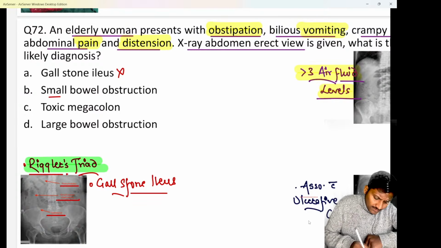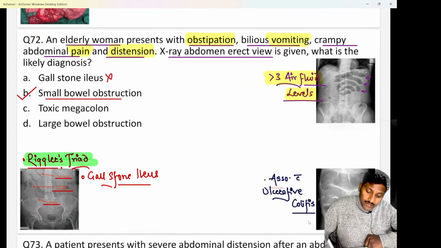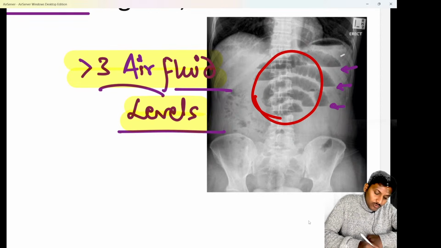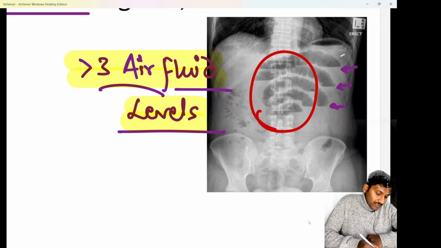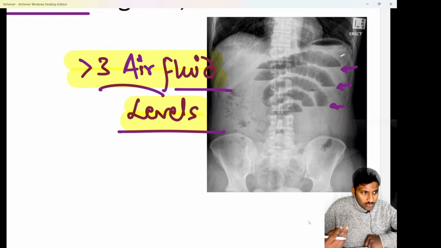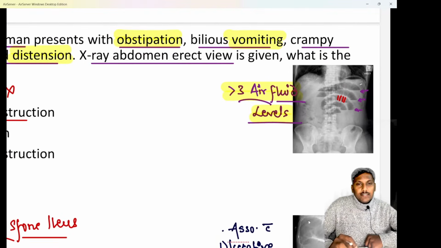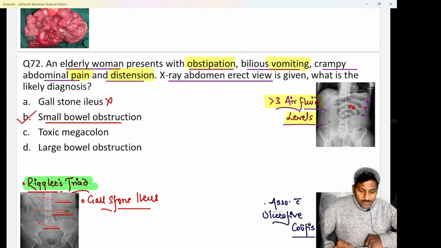Small bowel obstruction, yes, it is a diagnosis of small bowel obstruction. Reason, multiple air fluid levels are seen, and secondly, if you see the diameter of the bowel loops, these bowel loops appear to be small only, and secondly, they are in the center. The distended bowel loops are usually smaller in size, and they are central. Third, you can also see slightly the step ladder pattern somewhat. Not very clearly though, but yes, somewhat the step ladder pattern can be seen. So we know it is a classical case of small bowel obstruction. Obviously, the X-ray abdomen supine view will confirm it further, but more likely it is a case of small bowel obstruction.